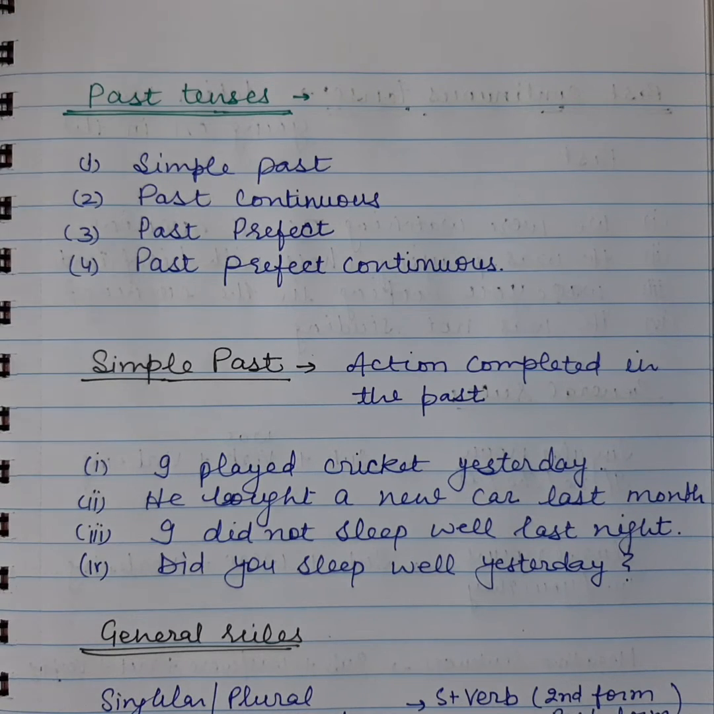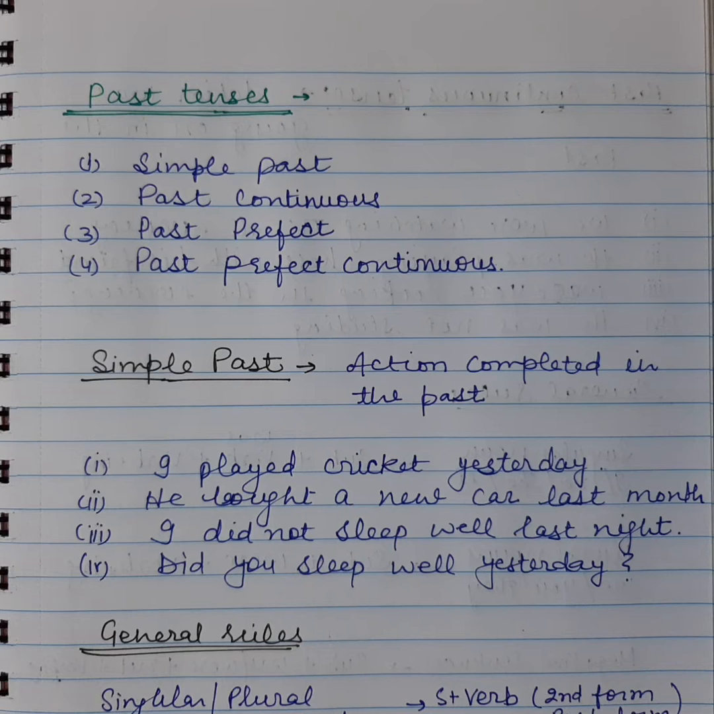Hi. In this class, I'll explain past tenses. We can broadly classify the past tenses into four categories: simple past, past continuous, past perfect, and past perfect continuous. So let's start with simple past.